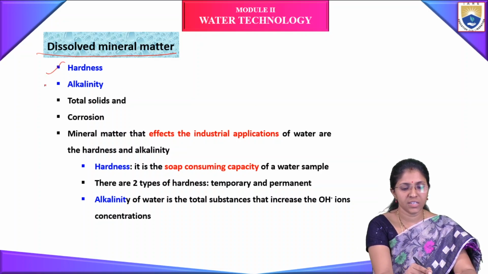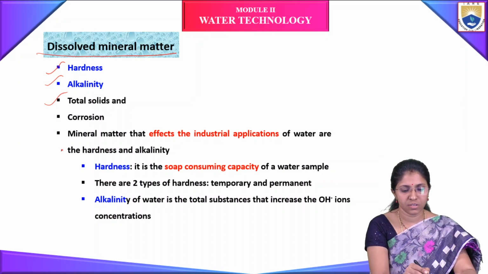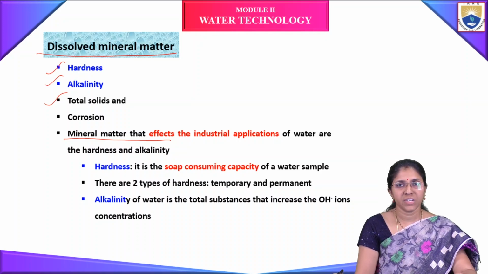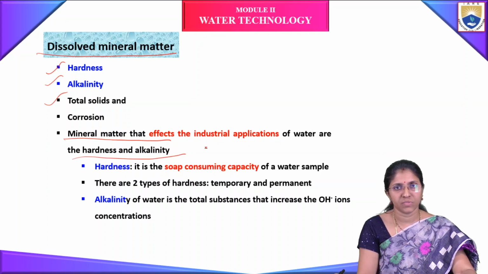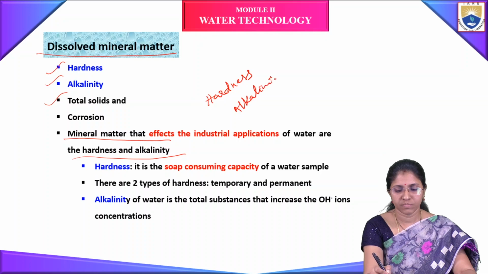Next one is dissolved mineral matter: hardness, alkalinity, total solids, and corrosion. Mineral matter that affects the industrial applications of water includes hardness and alkalinity. The hardness and alkalinity of the water are due to dissolved mineral matter.